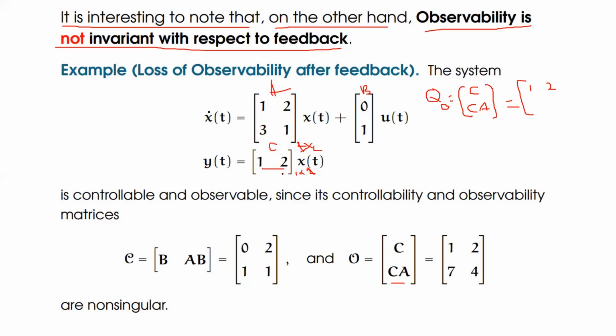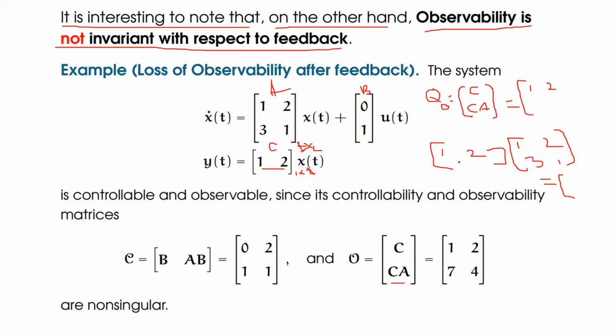Let us take this multiplication. C is multiplied with the A matrix. That means here is the 1, 2 matrix, and the matrix A would be 1, 2, 3, 1. Now look at this one. What is the value that appears in the first one?